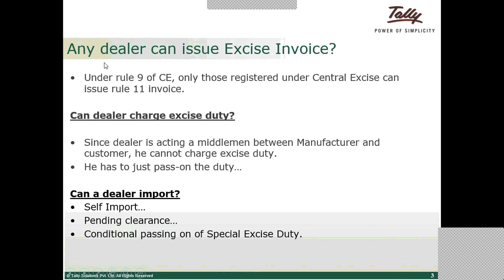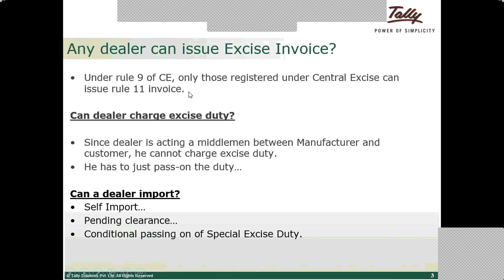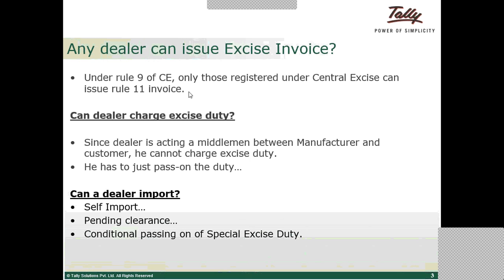Under Rule 9 of Central Excise, only the persons registered under Central Excise are eligible to issue a Rule 11 invoice. We call the excise invoice a Rule 11 invoice. It will be in a different format from the normal invoice and it will contain all the tax details. Later in the product walkthrough, I shall show you what the Rule 11 invoice format looks like.